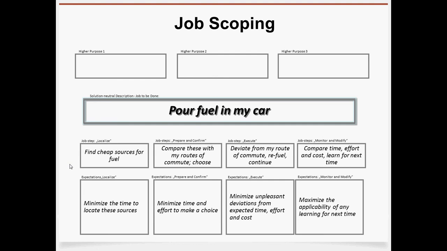Now, job scoping also is to look for higher purposes. So the question is, what for do we want to pour fuel in our car? Well, one evident purpose is to bring us to our working place.